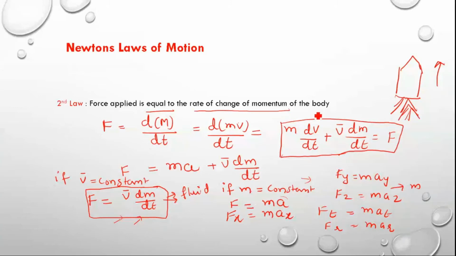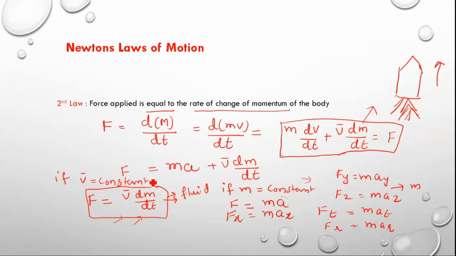What is this main equation? This is F equal to m into dv by dt plus v into dm by dt. This is what Newton said in his second law. So once again, Newton's second law is that the force applied is equal to the rate of change of momentum of the body. If m is constant, then the net force applied is equal to mass into acceleration.